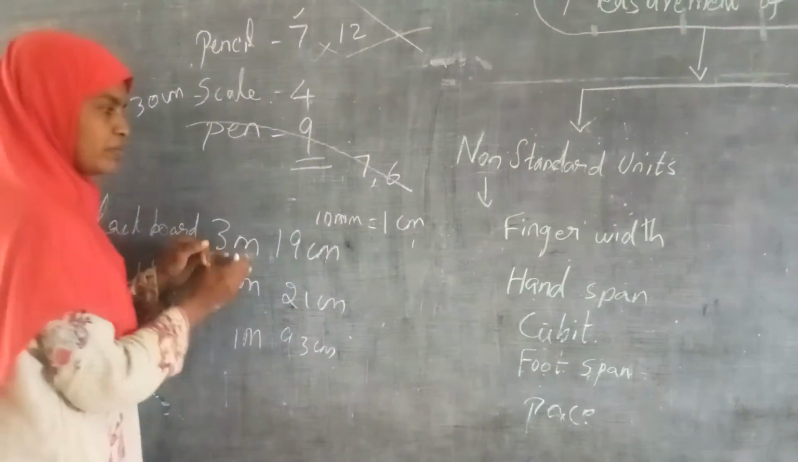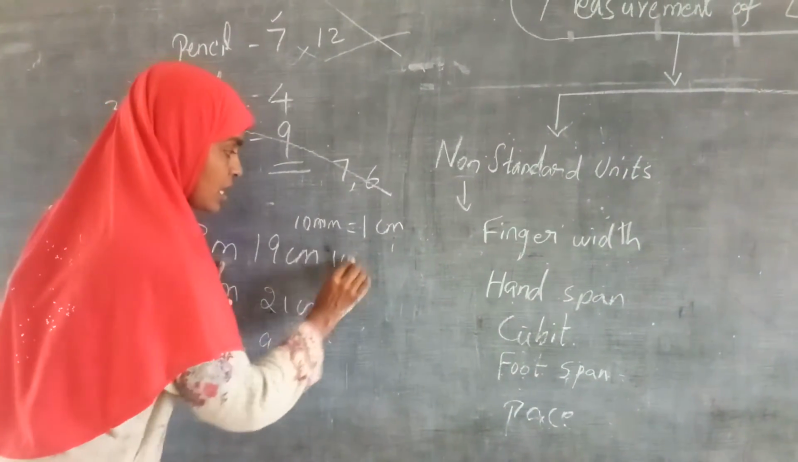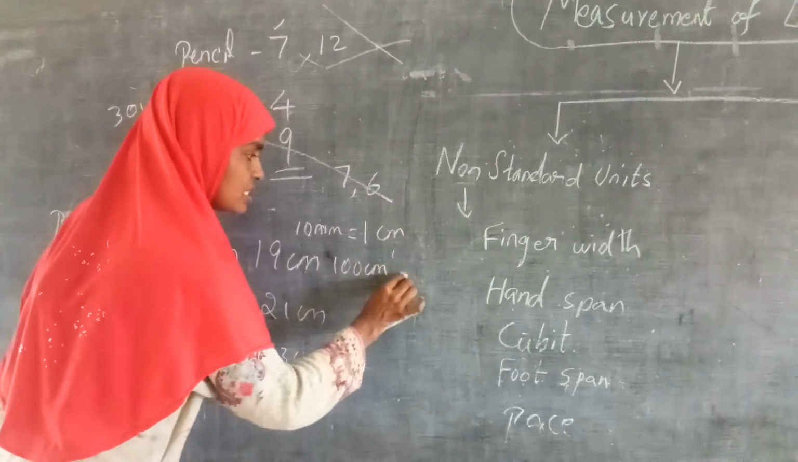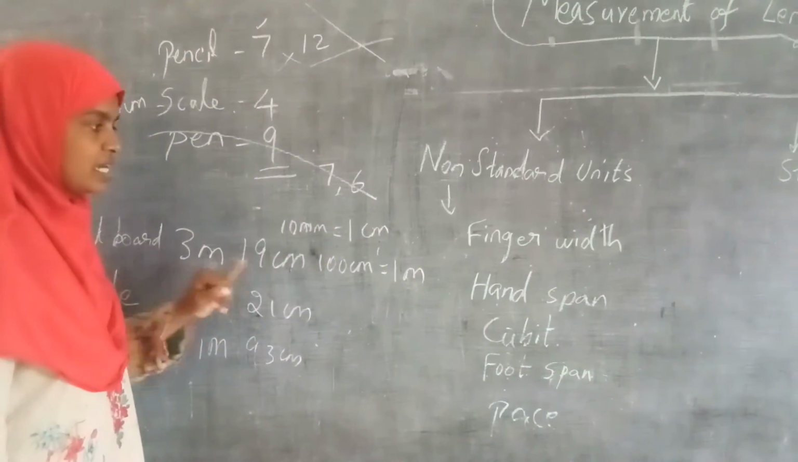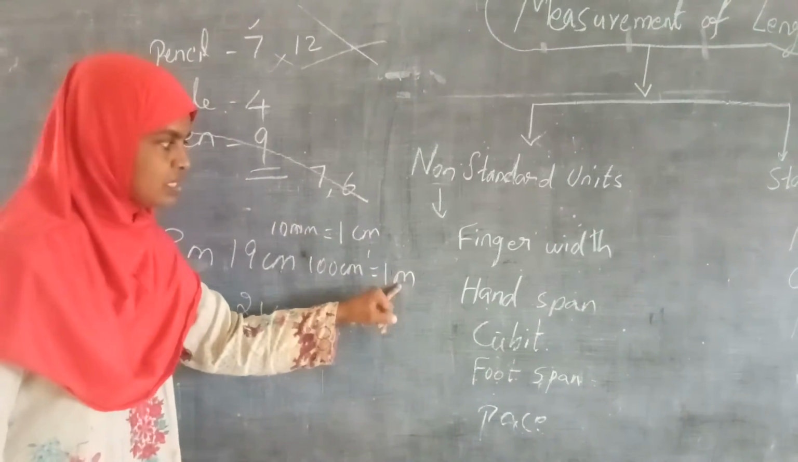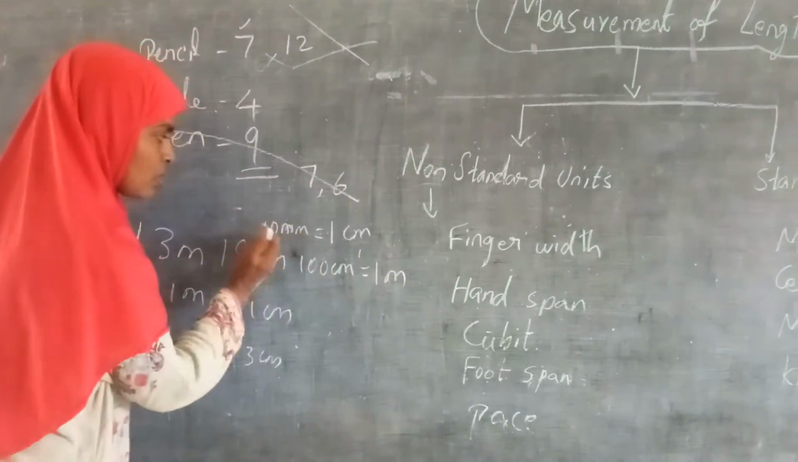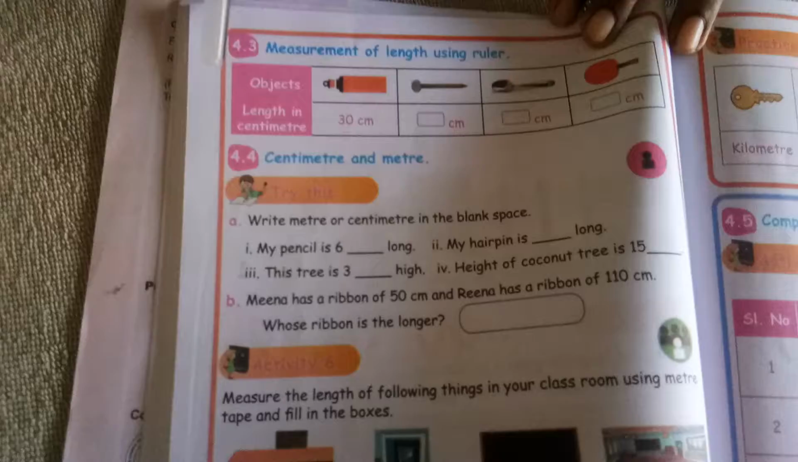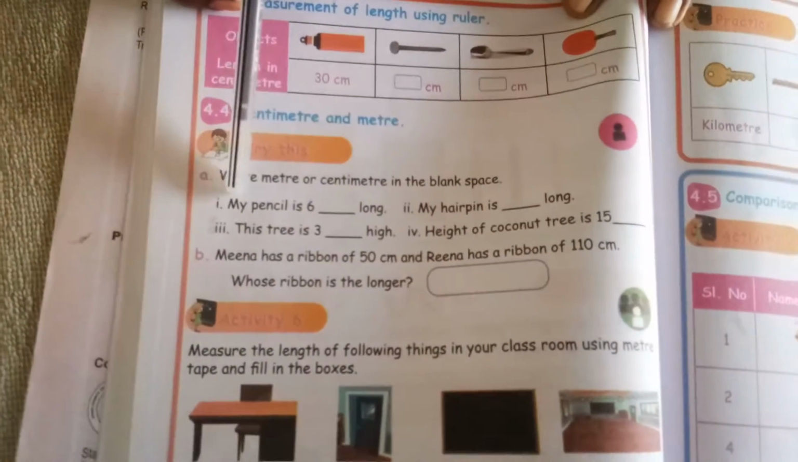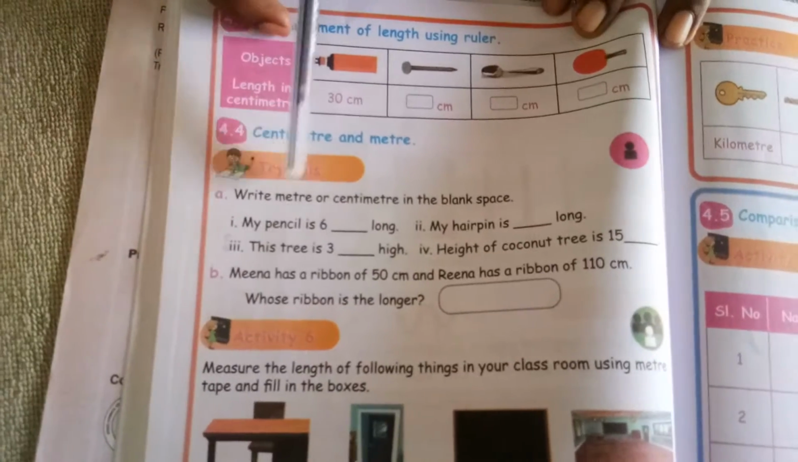Then the meter, how does the meter come? 100 centimeter will make 1 meter. It is in your book, you can check it, right? 100 centimeter will make 1 meter. That is how from the smaller unit we are going to the bigger one. So check your book. Now in your book, see here, try this, it's written.